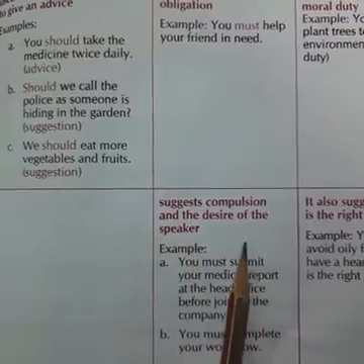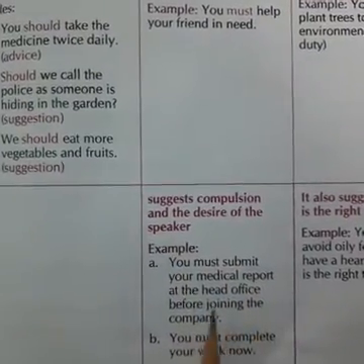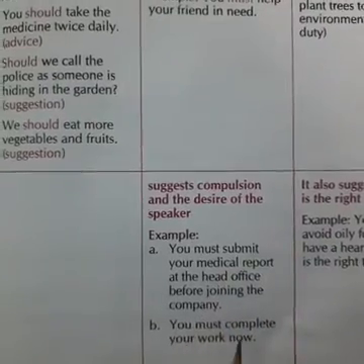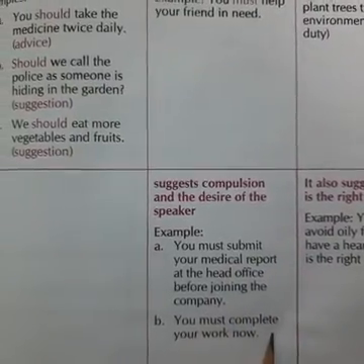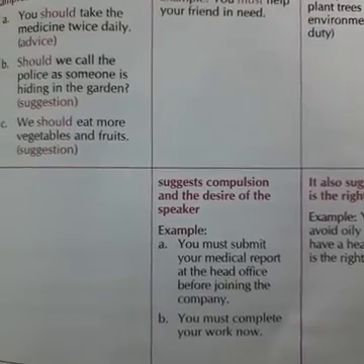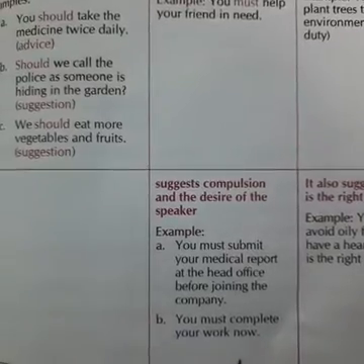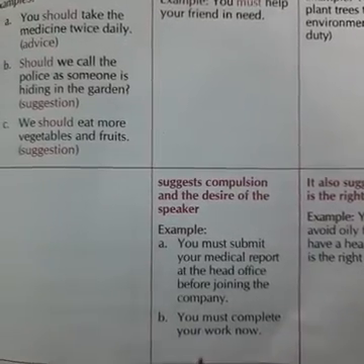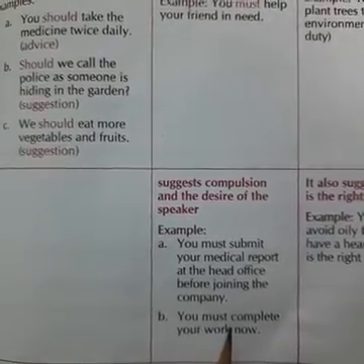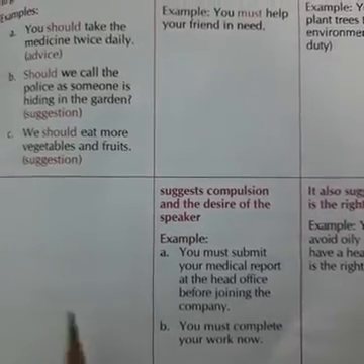Must suggests compulsion and the desire of the speaker. Example, you must submit your medical report at the head office before joining the company. You must complete your work now. तुम्हें अभी अपना काम पूरा करना चाहिए. We can also say you should complete your work now. Whether he does or not, it's his choice. वो करे ना करे वो उसकी choice है. If we are using should here. But if we say you must, मतलब ये compulsory है, तुम्हें करना ही करना, right? So this is the difference between should and must.